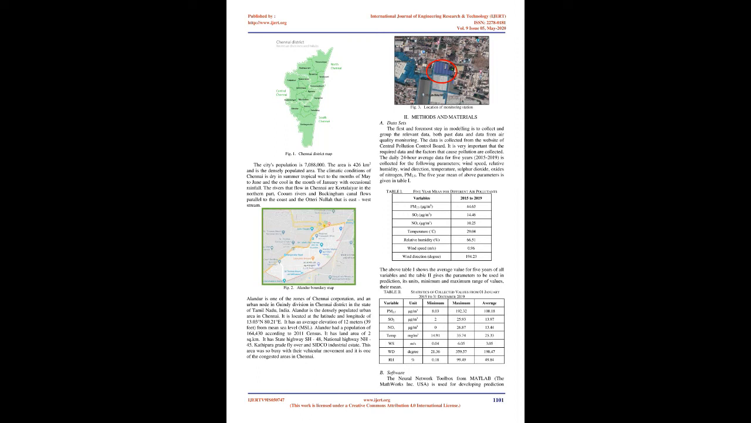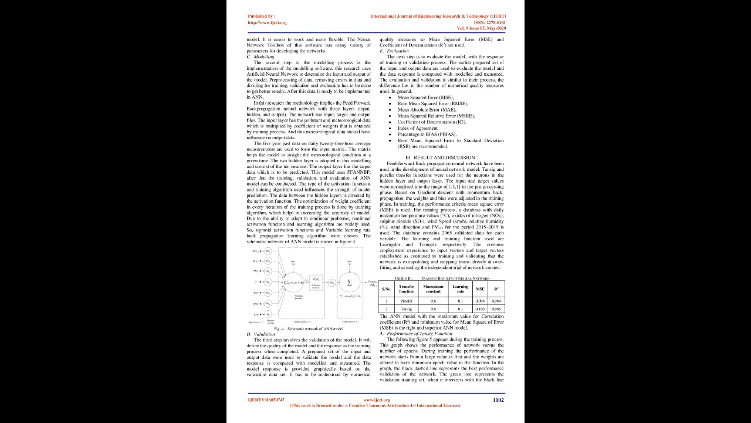The daily 24-hour average data for 5 years, 2015 to 2019, is collected for the following parameters: wind speed, relative humidity, wind direction, temperature, sulfur dioxide, oxides of nitrogen, PM2.5. The 5-year mean of the above parameters is given in Table I. Table I shows the average value for 5 years of all variables, and Table II gives the parameters to be used in prediction, their units, minimum and maximum range of values, and their mean.